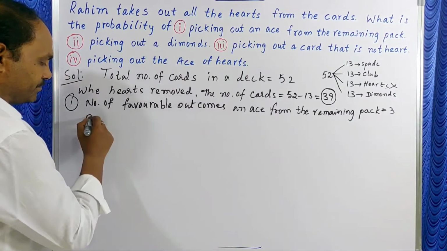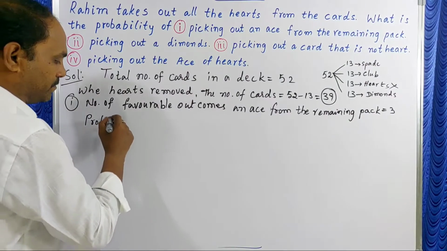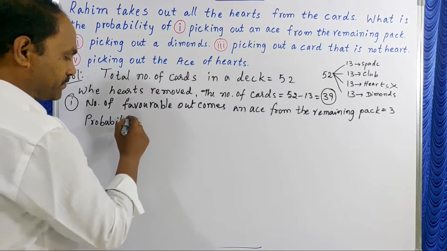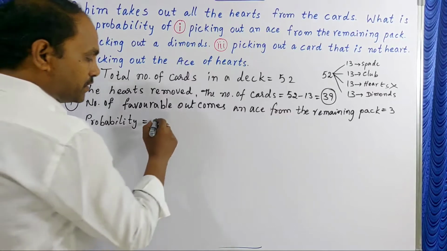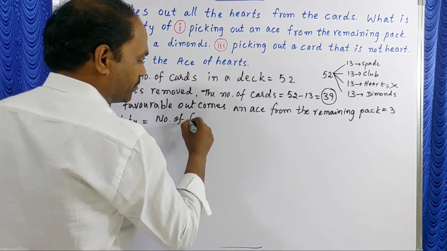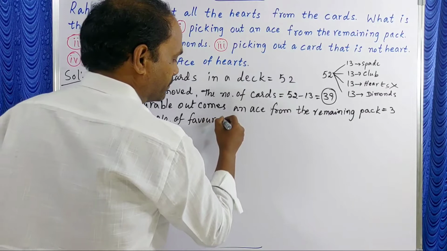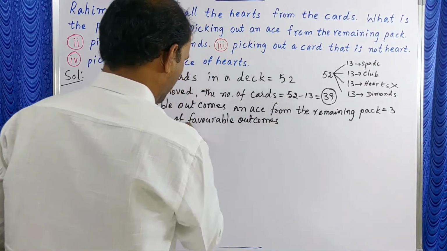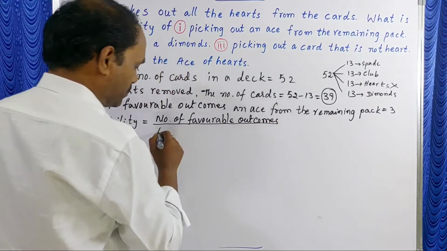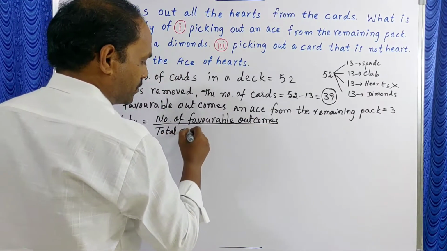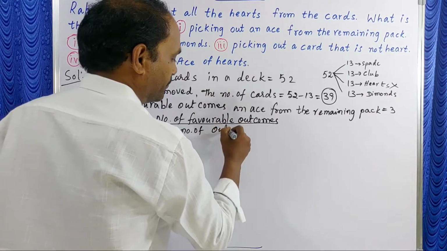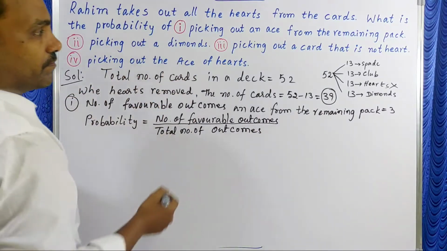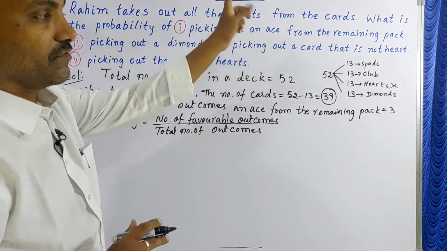Probability is equal to number of favorable outcomes by total number of outcomes. We want picking out an ace from the remaining pack.